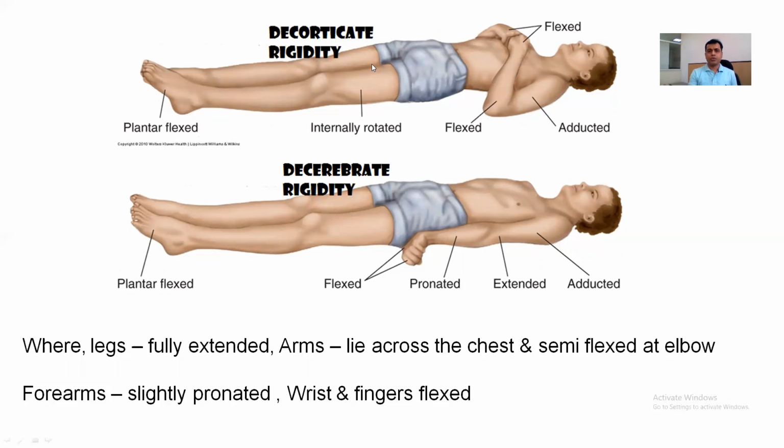This diagram shows the features of decorticate rigidity, which can be differentiated from decerebrate rigidity, where legs in decorticate rigidity are fully extended, arms lie across the chest, semi-flexed at the elbow, forearms slightly pronated, and wrist and fingers are flexed.